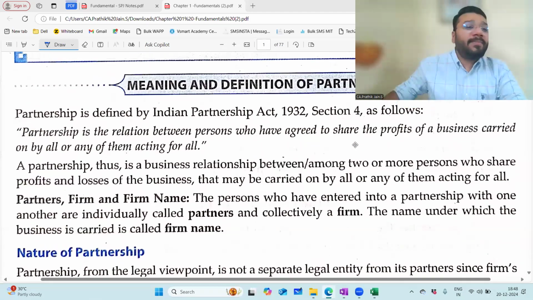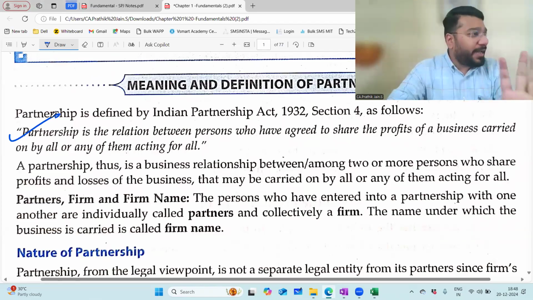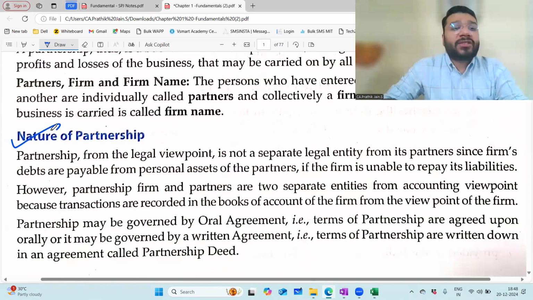In the first page, what is important, people? The definition of partnership is important. Second, if they ask you what is the meaning of partnership, I'm sure you'll be able to write it in your own language. Thereafter, in the second paragraph, what is important here? In the nature of partnership, what is important?